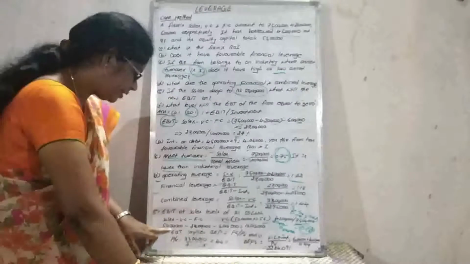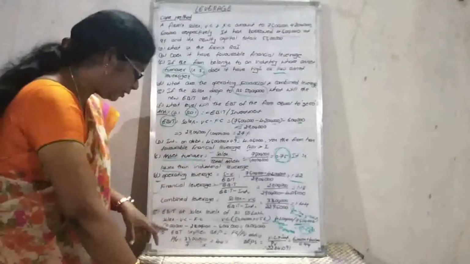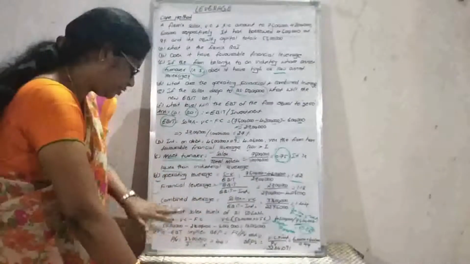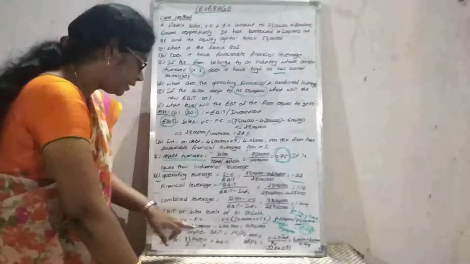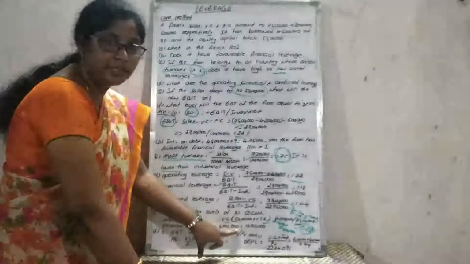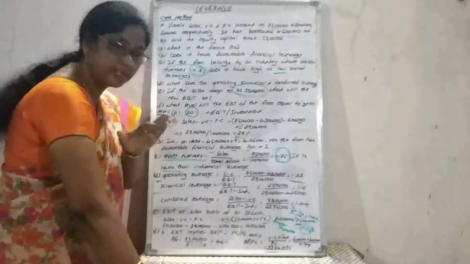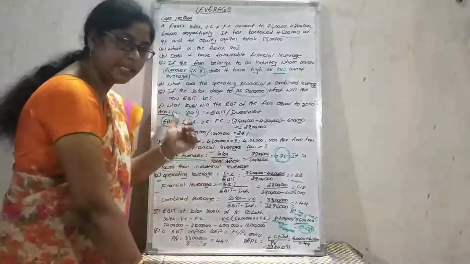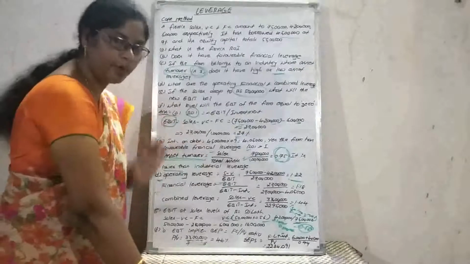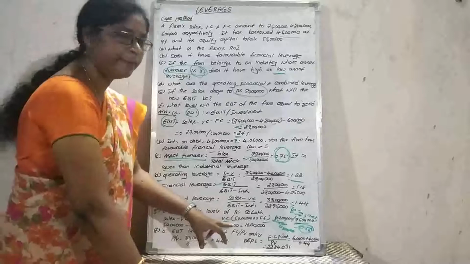And the sales value is the new sales, which has declined to 50 lakhs. 50 lakhs minus variable cost 28 lakhs minus 6 lakhs. This is the fixed cost value. It will always be constant, whether sales increase or decrease; the fixed cost will be constant.